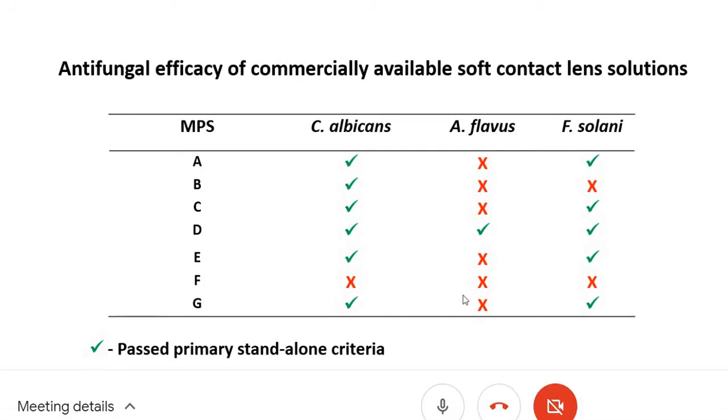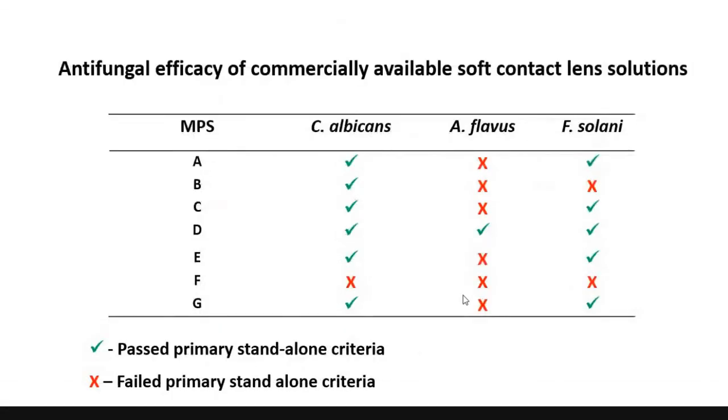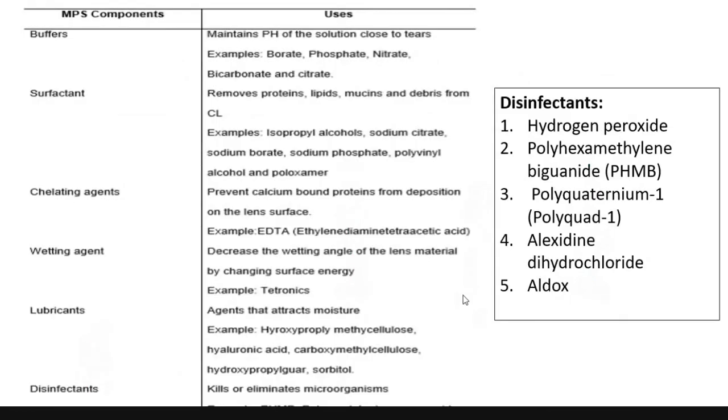We know that multipurpose solutions have various components like buffers, surfactants, chelating agents, wetting agents, and lubricants.